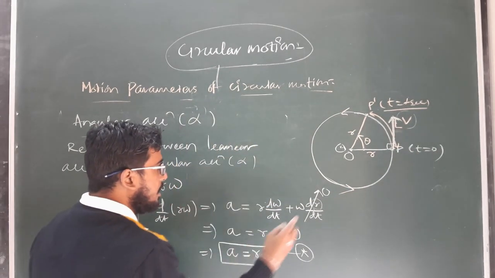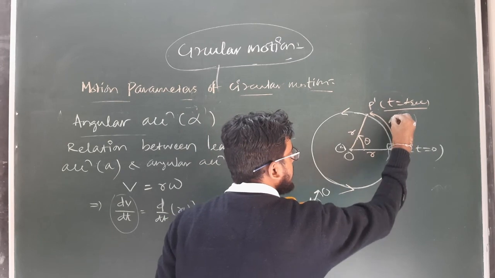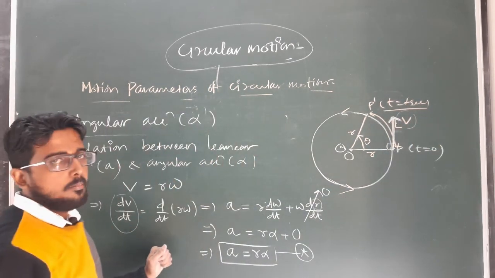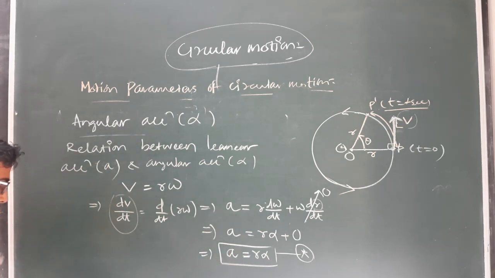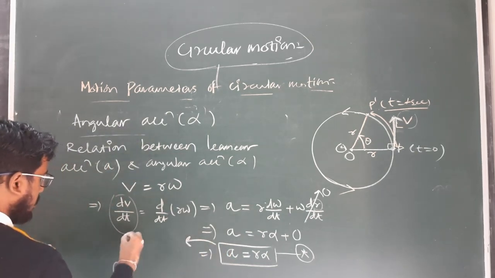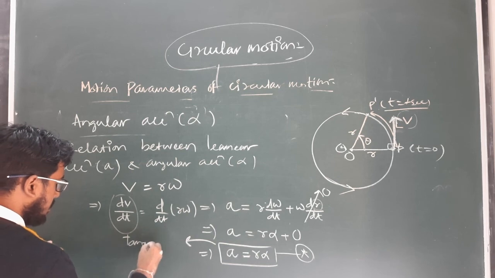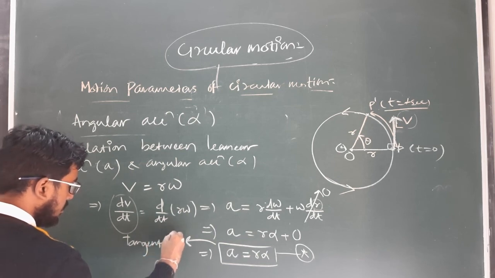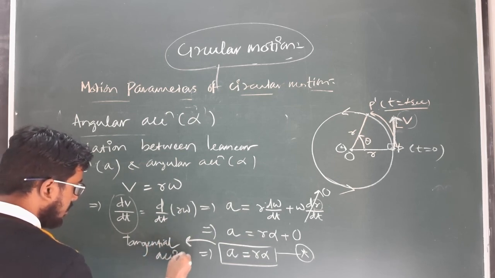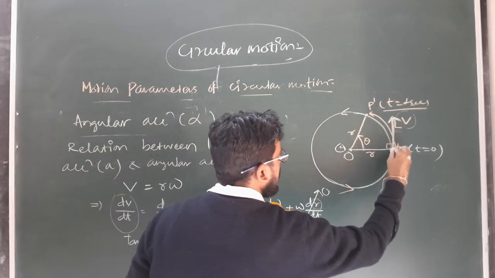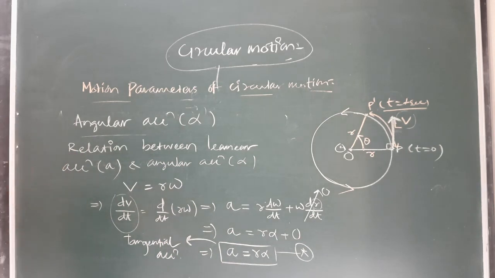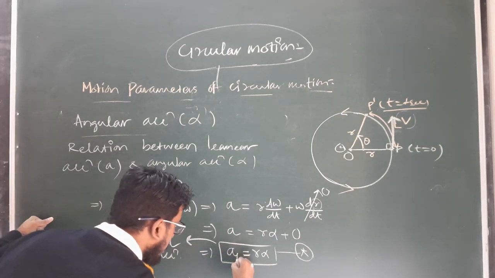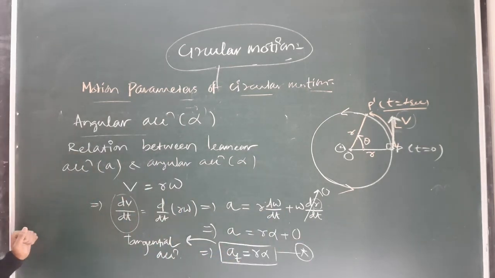That's why this is along the tangent to the circular path, and this acceleration is known as the tangential acceleration, which always acts along the linear velocity or tangent to the circular path. So this can be denoted as a tangential, a T equal to r alpha. Clear?